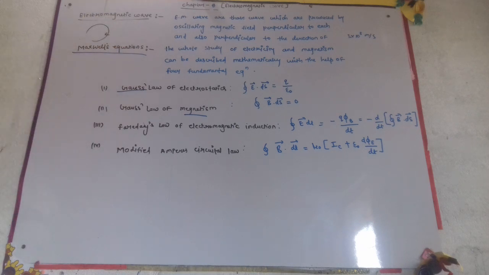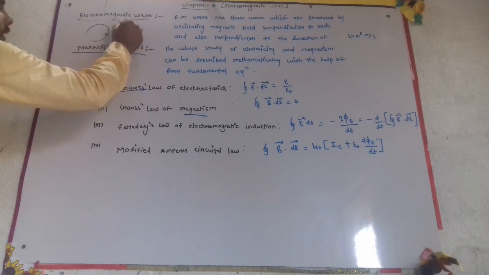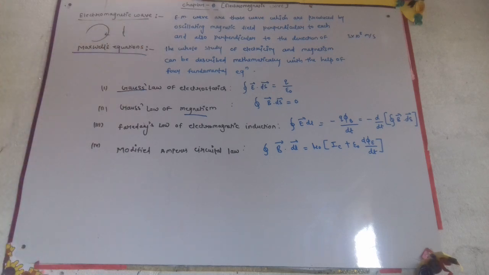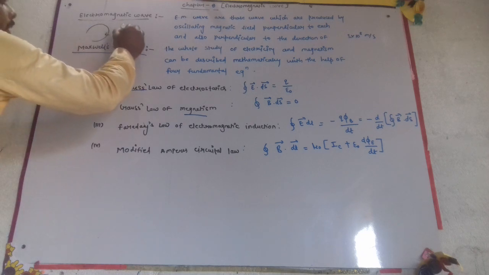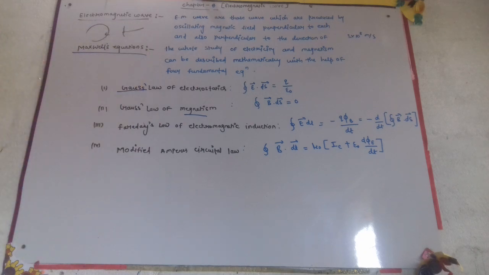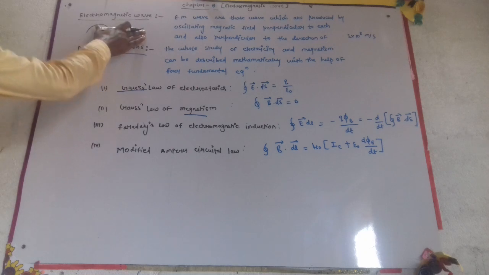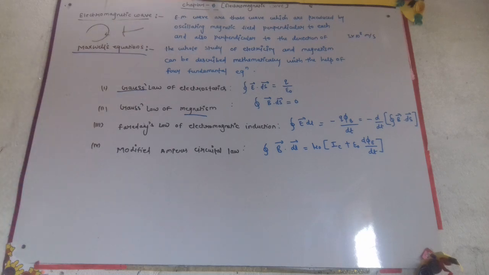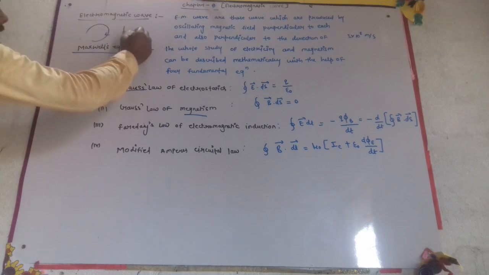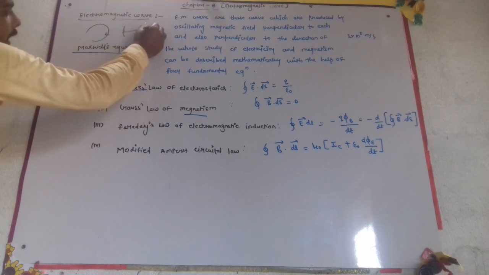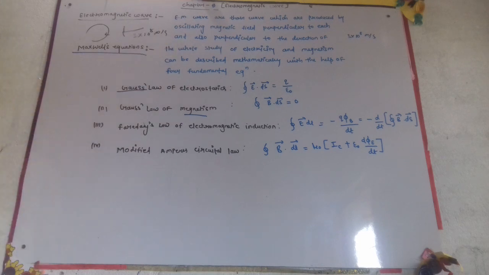and also perpendicular to the direction of propagation. We have studied in earlier classes, in 11th class, the direction of propagation where the wave will travel. So electromagnetic waves are those waves which are produced by oscillating electric and magnetic fields perpendicular to the direction of propagation. The velocity of an electromagnetic wave is 3 into 10 to the power 8 meter per second, which is very high.